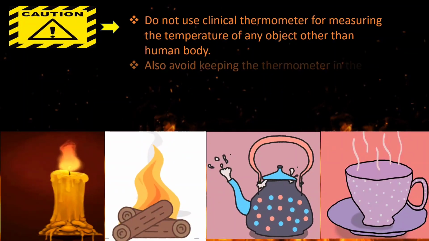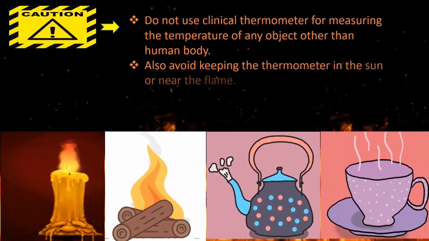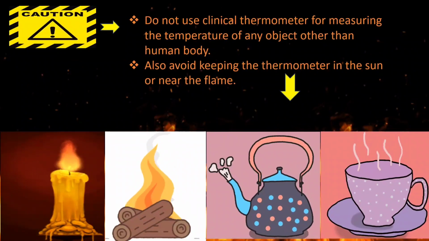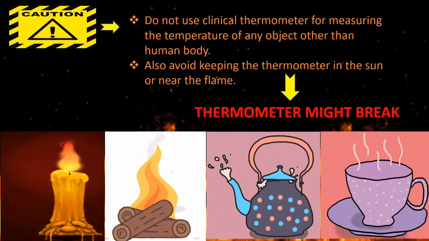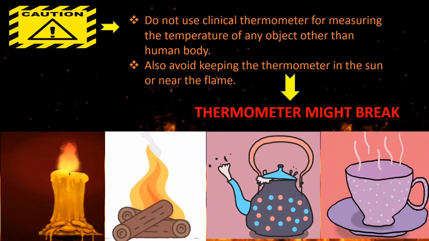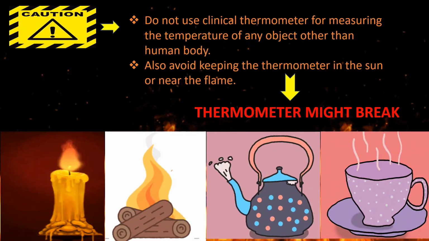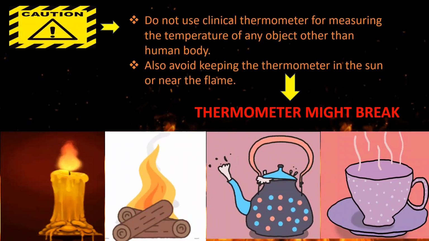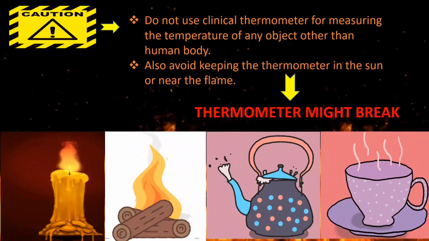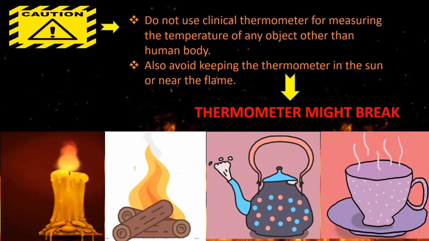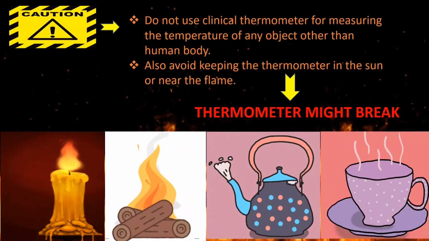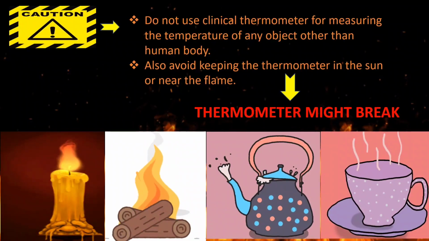And we should also avoid keeping the thermometer in the sun or near a flame. What will happen if we do these things? The thermometer is going to break, and the mercury can come out. We should also not throw a broken thermometer directly in the garbage, because mercury is a very harmful substance for animals as well as humans. So we should not directly expose it. These were the cautions we should take while using the thermometer.